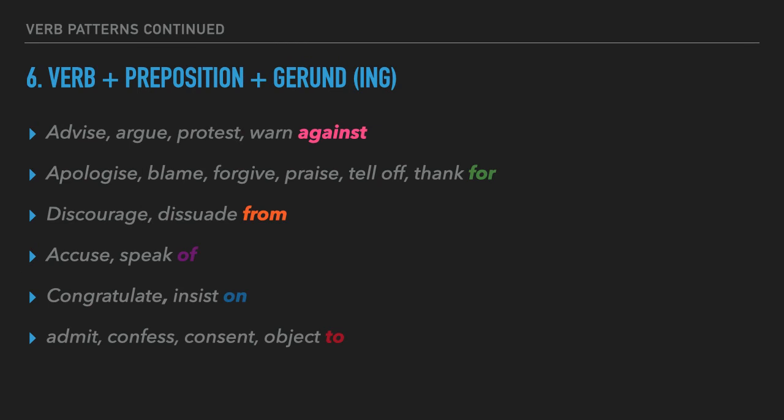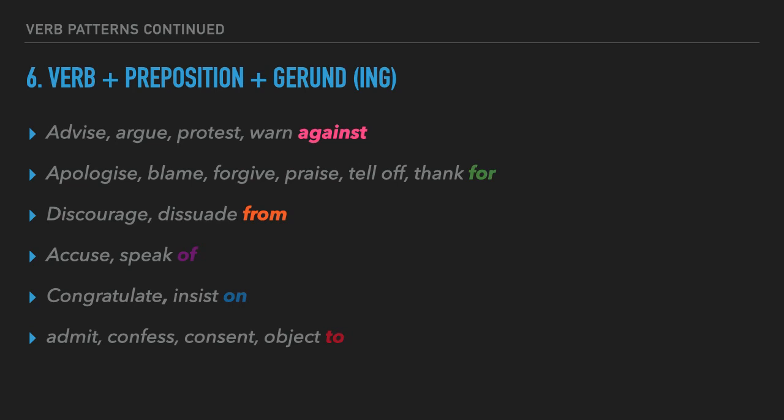Group number 6 is verb plus preposition plus gerund. So here we introduce a preposition. Let's see. Advise, argue, protest, warn, against. Apologize, blame, forgive, praise, tell off, thank, for. Discourage or dissuade, from. Accuse, speak of. Congratulate, insist, on. Admit, confess, consent, object, to.